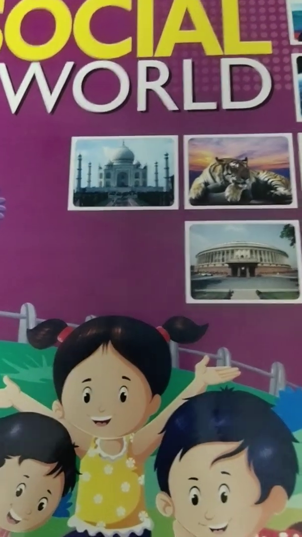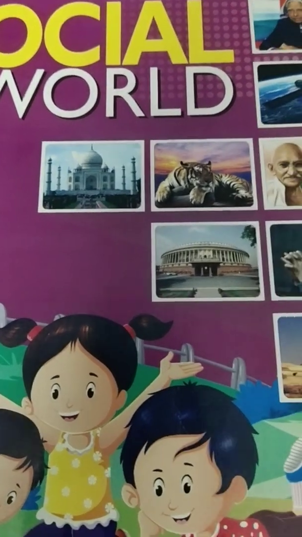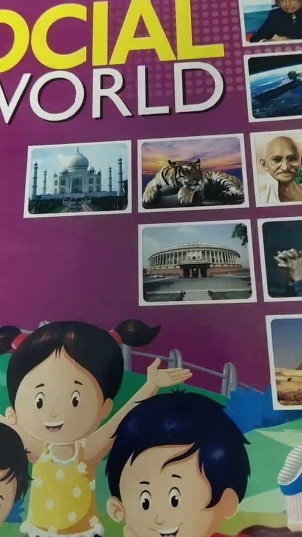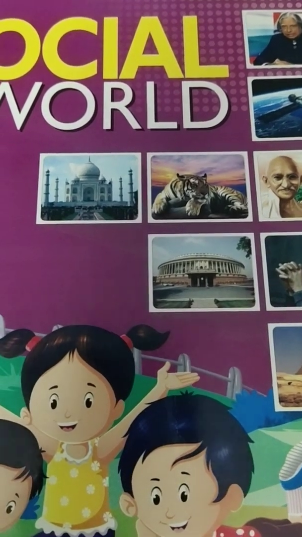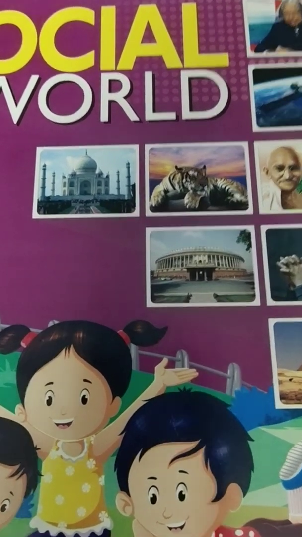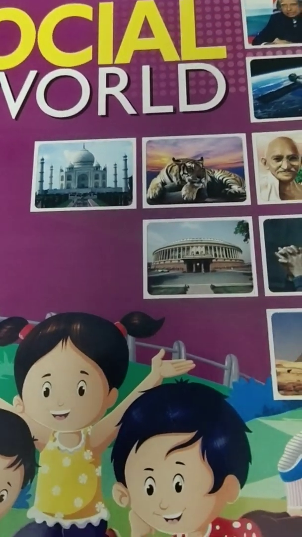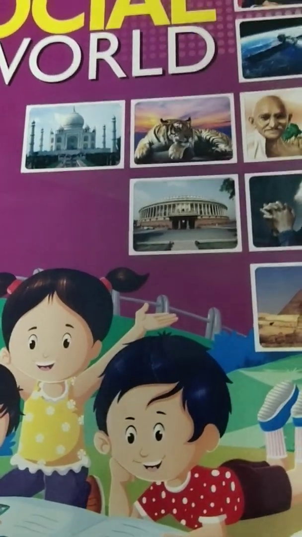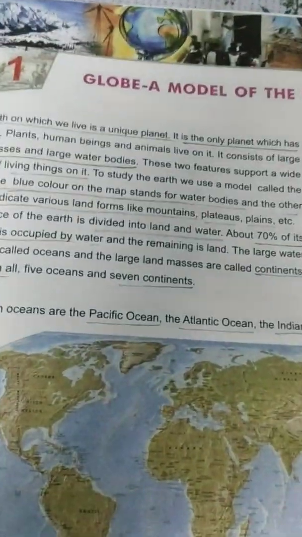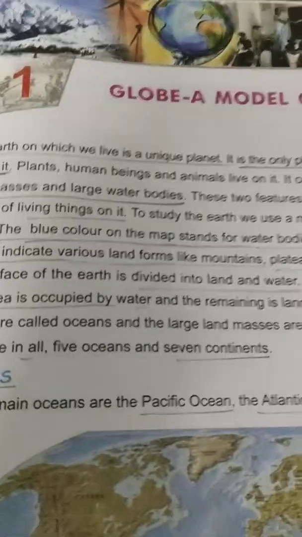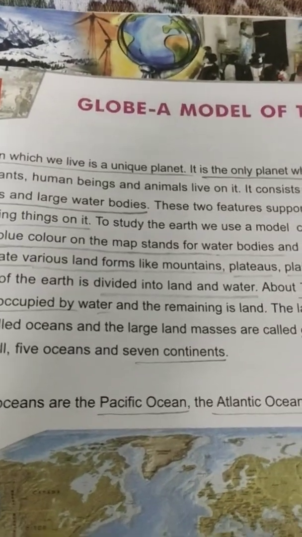In this new session, I am going to teach Standard 5 Social Studies. I hope you all get ready with your social study book and copy. Today I am going to teach you chapter 1. All of you open at page number 7. Today we will discuss about globe, a model of the earth.